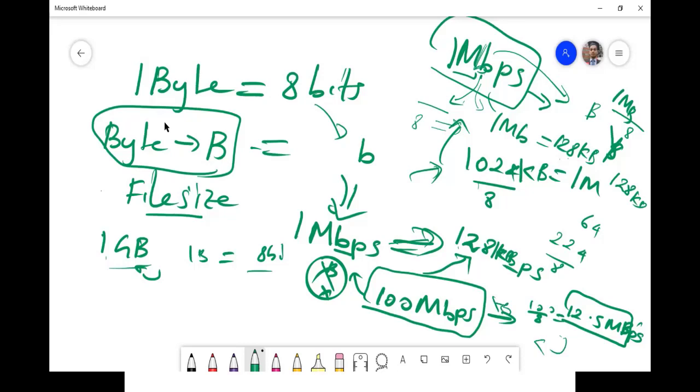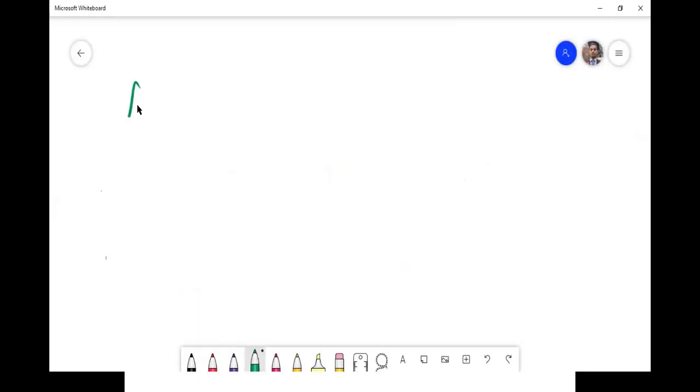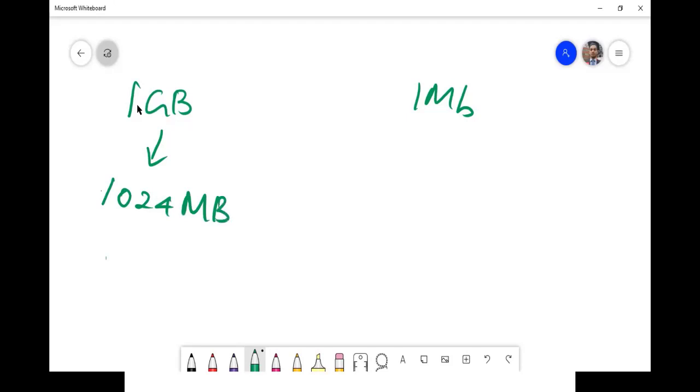We will be able to download that. So that's why we did the calculation. Here 1 GB, here 1 megabit. So we had to do the calculation, we had to bring both to a common format. So now I want to convert this 1 GB to megabytes. So you know 1 GB is equal to 1024 megabytes. Now on the other hand, here we have 1 megabit.